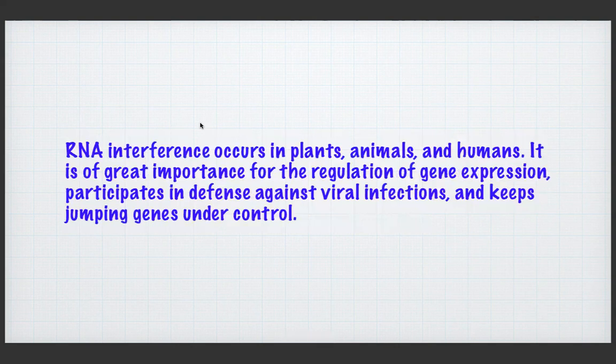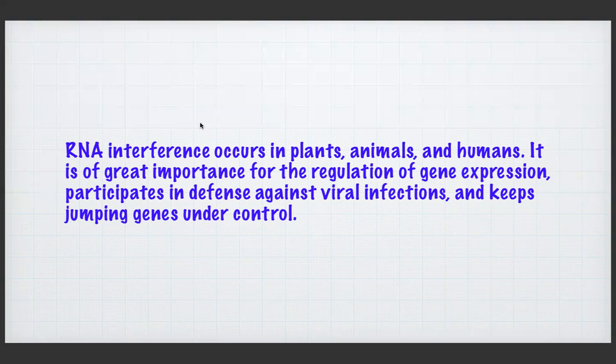RNA interference occurs in plants, animals, and humans. It is of great importance for the regulation of gene expression, participates in defense against viral infections, and keeps jumping genes under control. These are the broader areas of application of RNA interference technology.